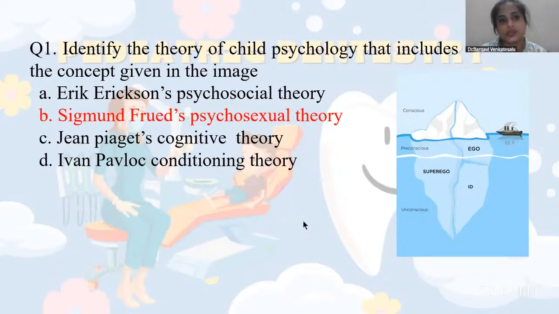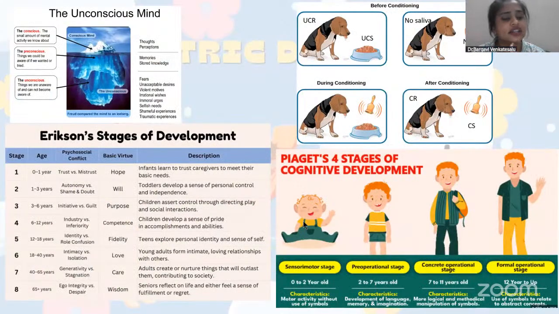Just to brush up the theory, he basically compared the human mind to an iceberg. The tip of the iceberg is your conscious mind, the mental activity at present, the things that we know about the person. Underneath are your preconscious and unconscious mind. The preconscious holds stored memory and knowledge. They are aware of it, but at present they don't want to get into that. So these are your memories or your stored knowledge.